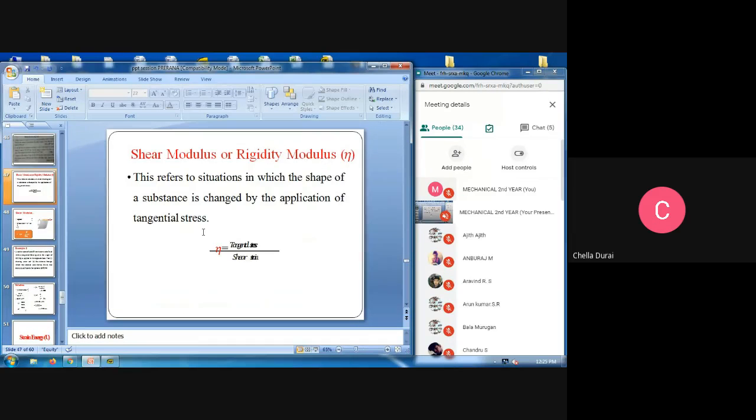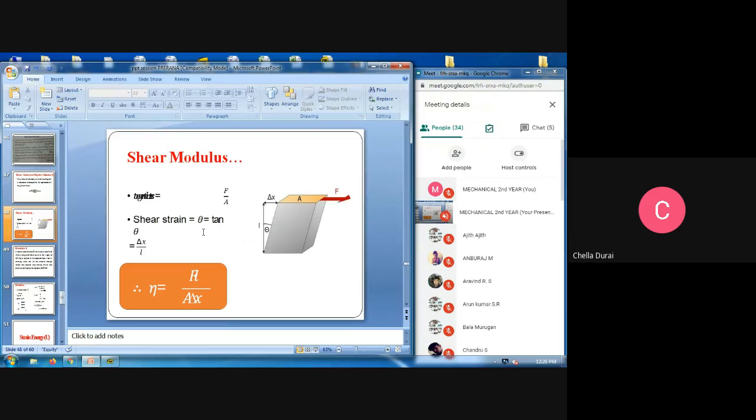Next, we are going for the shear modulus or rigidity modulus. This refers to situations in which the shape of the substance is changed by the application of tangential stress. That is the tangential stress divided by shear strain, that is equal to the shear modulus or rigidity modulus. This also varies according to the material property, material values and dimensions. Next is shear modulus.